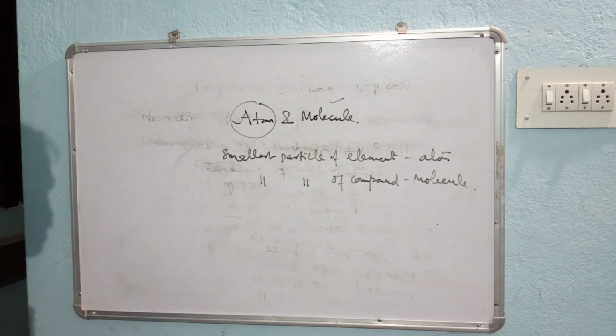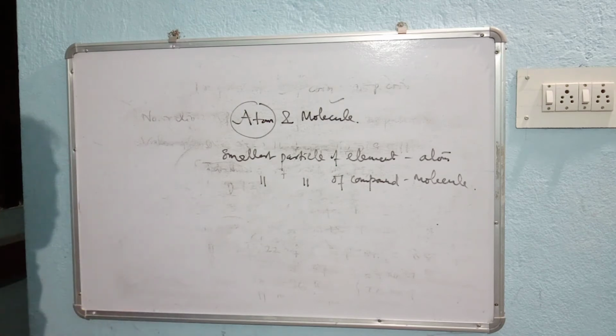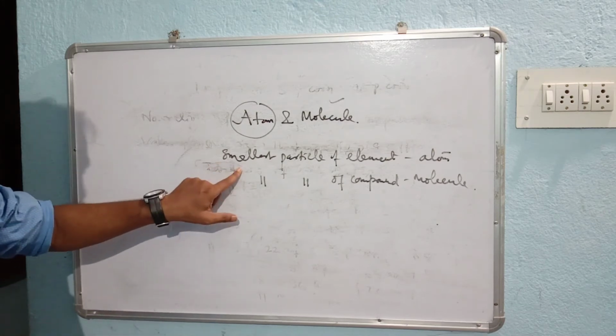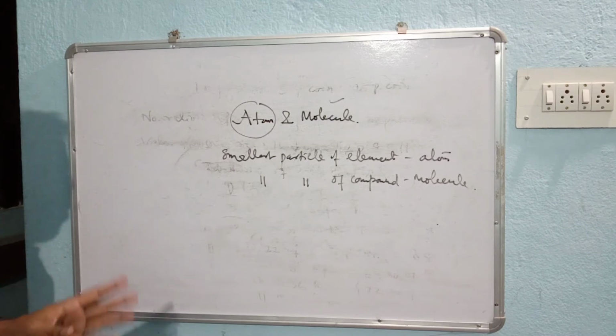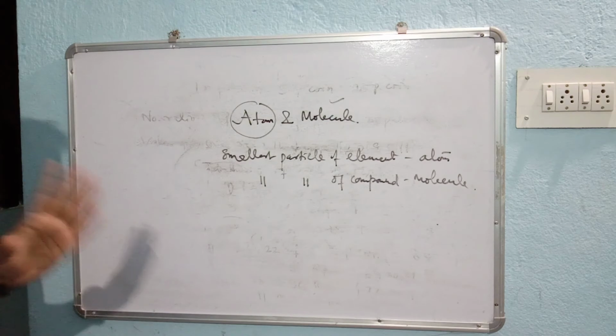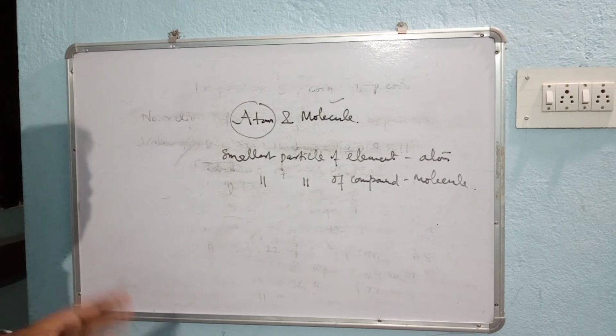But there is a further discovery that an atom can also be divided into subatomic particles, like electron, proton, and neutron. But still, atom is the smallest particle of an element. So, what is the definition of an atom? An atom is the smallest particle of an element which may or may not have independent existence. Understood?